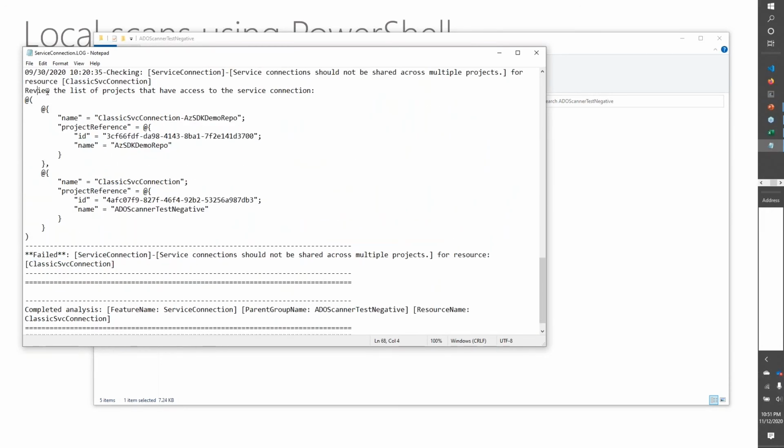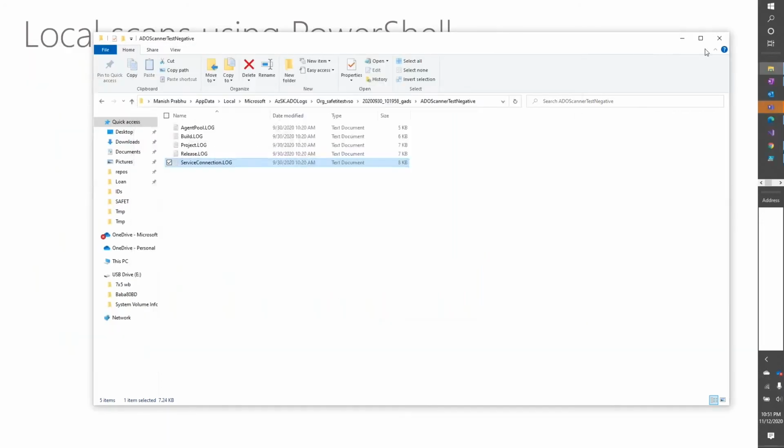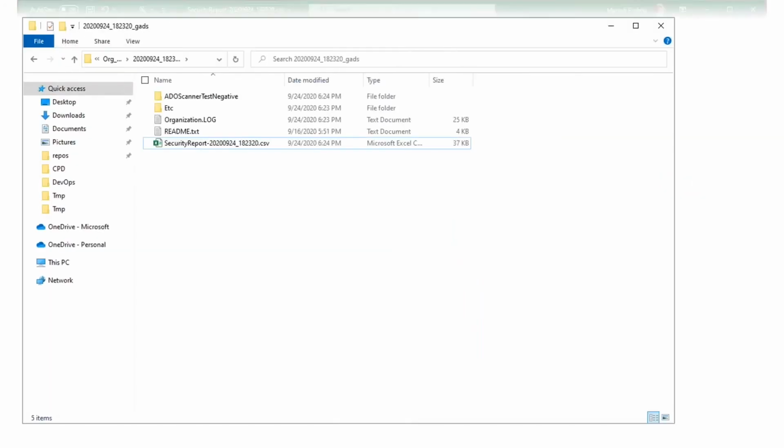And our detail log will tell that, okay, here's the set of projects across which you are sharing the connection, right? So the point here is that a service connection is basically a credential, right? And why would you want to share that credential across multiple projects? Maybe it's a mistaken configuration, right? So now you can look at this and you can delete the service connection or the access and correct it, right? So that's the general experience of using the tool from a PowerShell setup, right?